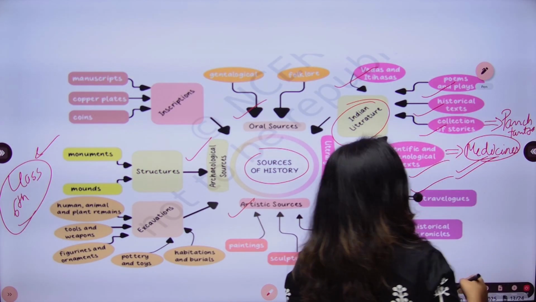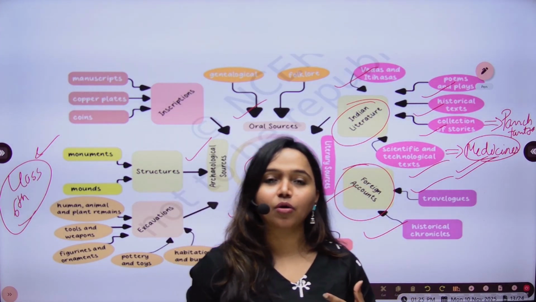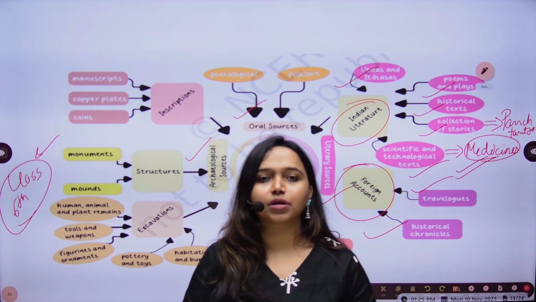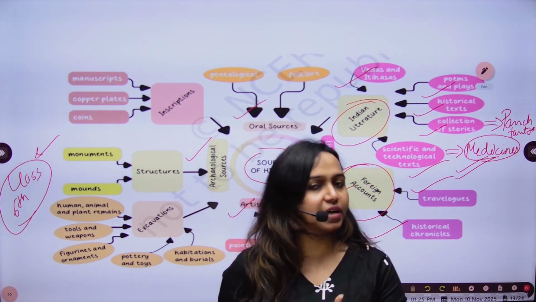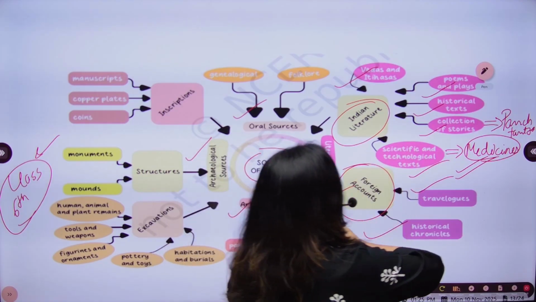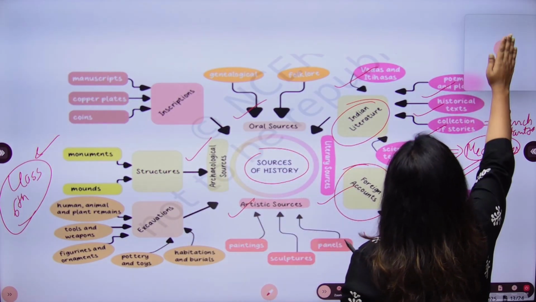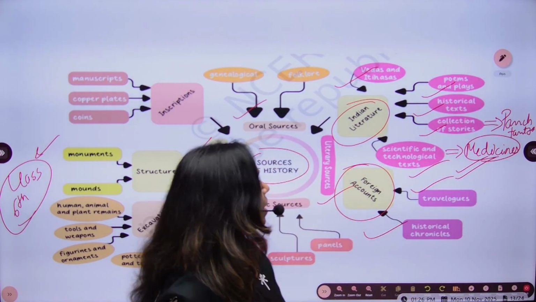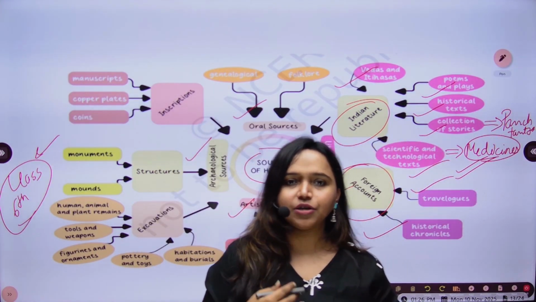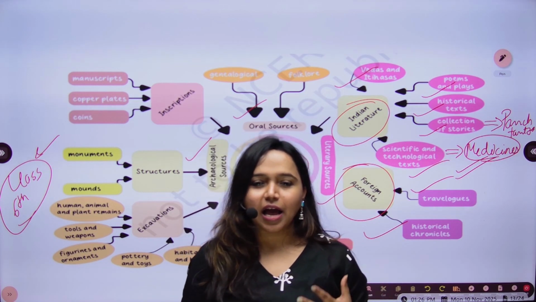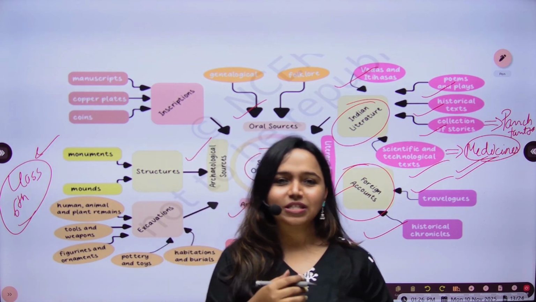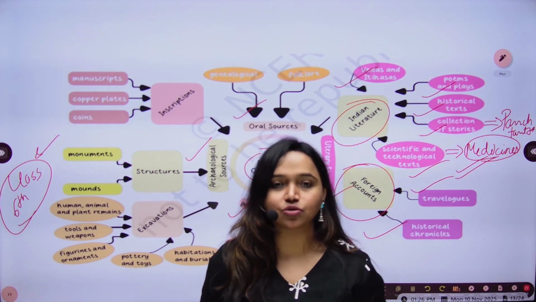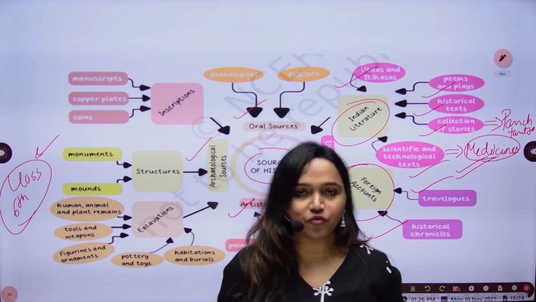Then there are certain historical texts. For example, if we have to know about the Mughal Emperor Babur, we will study about him in his own autobiography, the Babarnama. And then there are poems and plays. One of the most important poets was Kalidas, we all know. That kind of poems and plays help you understand the society of that particular point of time. It acts as a source of history, a source of information of that time.